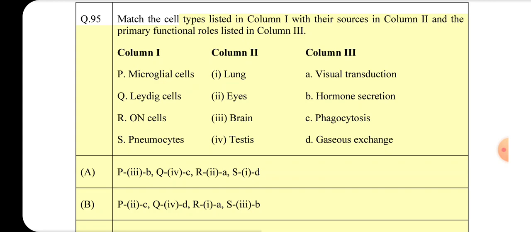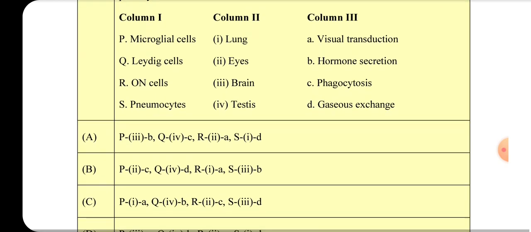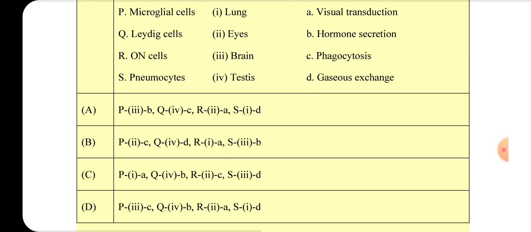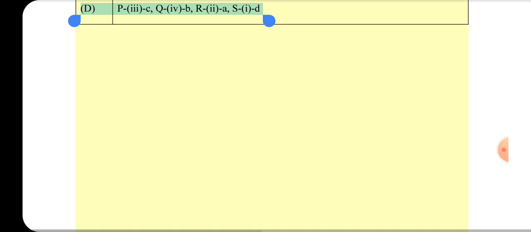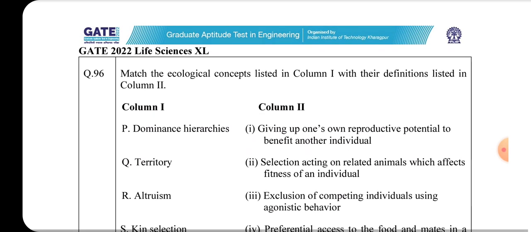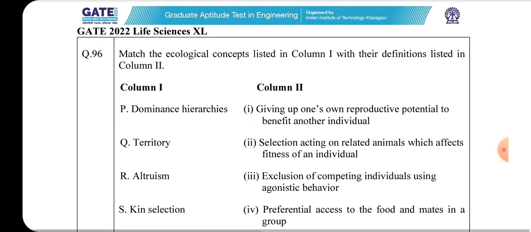Match the cell types listed in column 1 with their sources in column 2 and the primary functional roles listed in column 3. Column 1: P, Microglial cells; Q, Leydig cells; R, Rod cells; S, Pneumocytes. Column 2: I, Lung; II, Eyes; III, Brain; IV, Testis. Column 3: A, Visual transduction; B, Hormone secretion; C, Phagocytosis; D, Gaseous exchange.